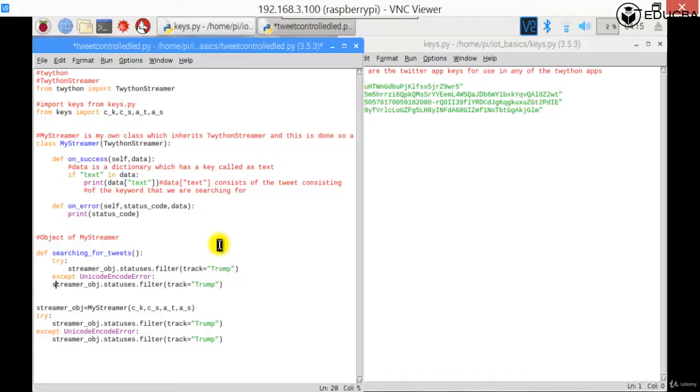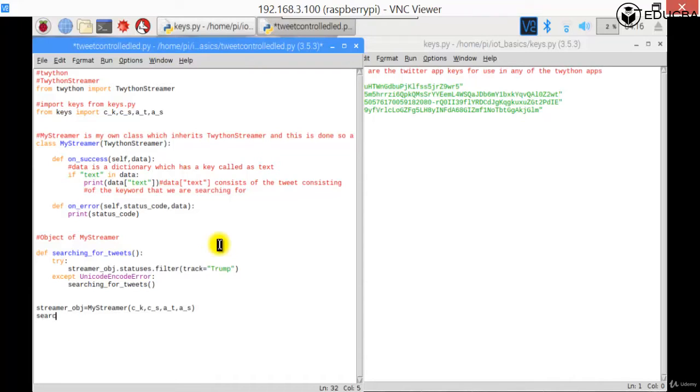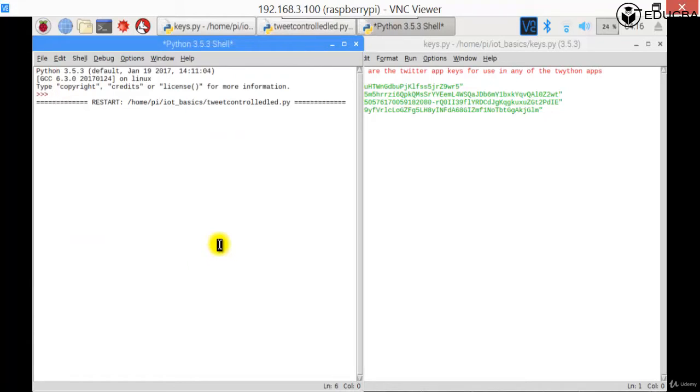But instead of saying streamer underscore obj dot statuses dot filter, I'm going to say execute the function again. So this time, whenever it comes here, it will go back to searching for tweets, right? So execute the function once again. So I don't need to put the try out here. I can say over here, just call the function searching for tweets, right? So this is what can be done. So I save that and I run it. Okay, so let's say this is one.